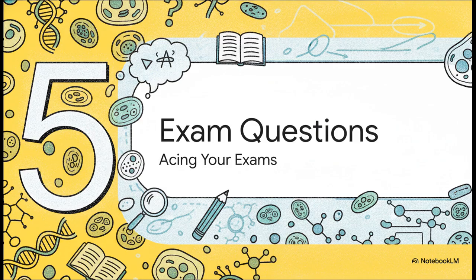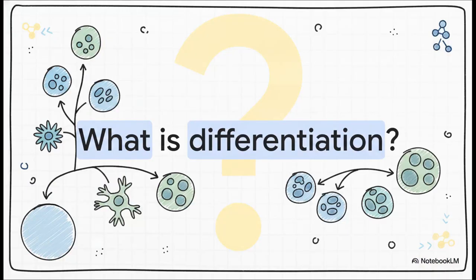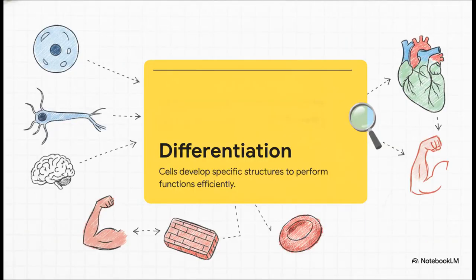Let's turn all this theoretical data into some practical results. Section 5. Acing your exam questions. Here's a classic high-yield exam question you are definitely gonna see. What is differentiation? Whenever you see this, I want you to instantly visualize that branching flowchart we explored earlier. And here is your mark-earning definition. Differentiation is the process by which cells develop specific structures to perform particular functions efficiently. Make sure you firmly tie those two variables together in your answer. The development of the specific structure is the direct cause of the particular function.